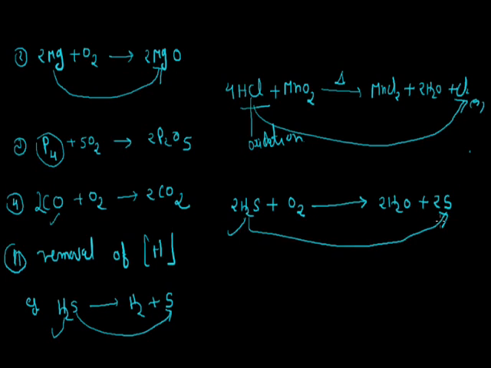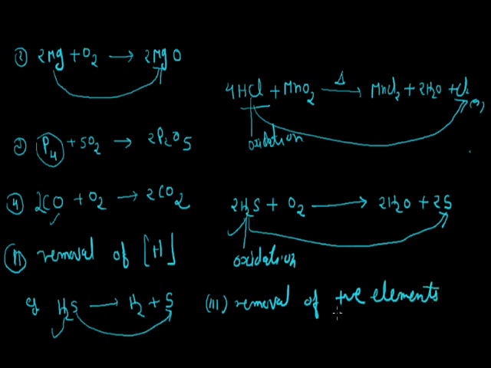So removal of hydrogen takes place here too, and we can say that H2S is oxidized. Now, according to the third concept, oxidation is the removal of electropositive elements.